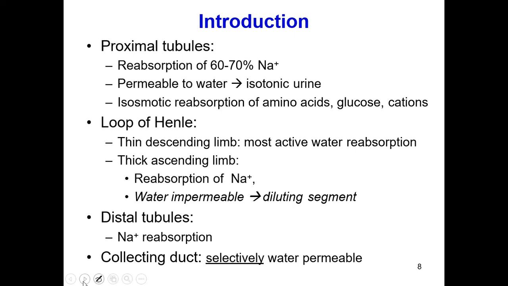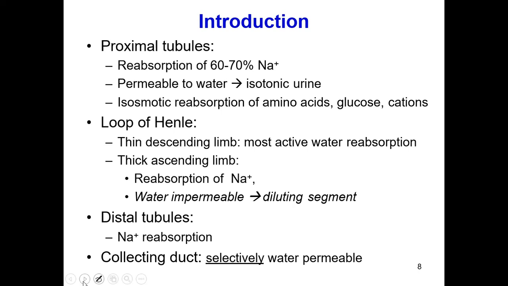The epithelial cells in the glomerulus have fenestrations, small pore-like structures. Through them most ions can be filtered, except high molecular weight substances like proteins and amino acids.